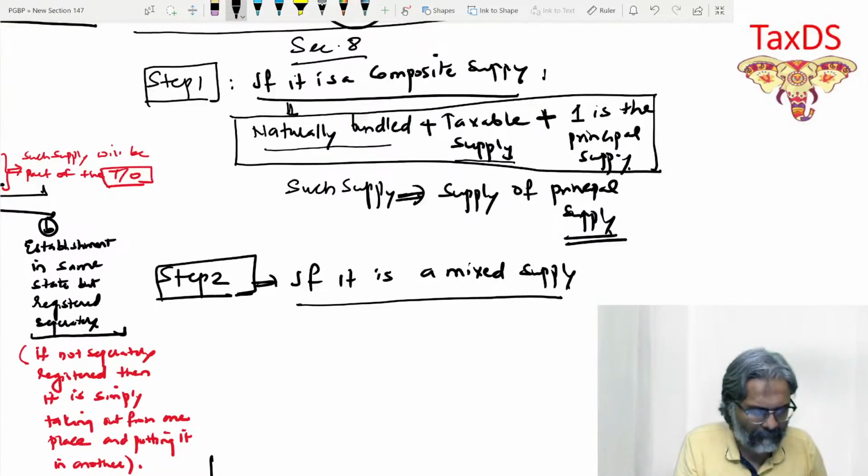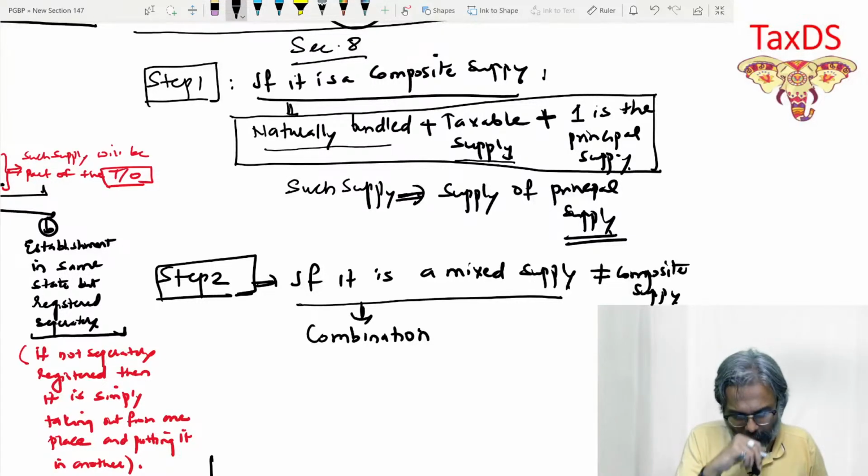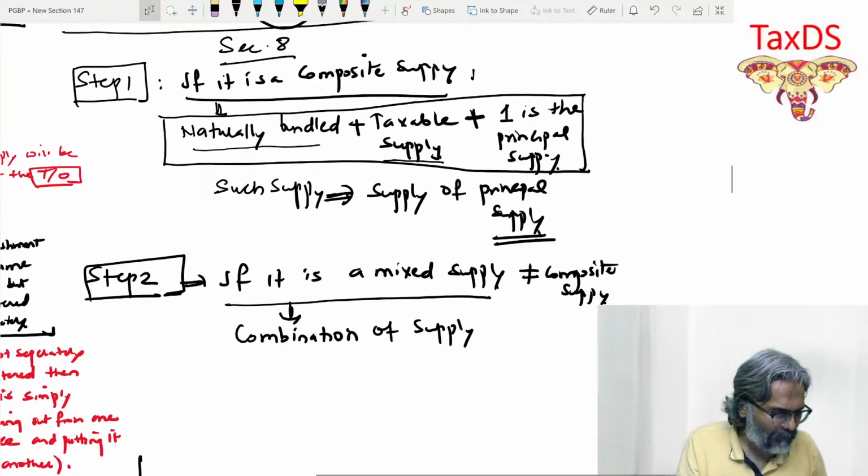So if it is a mixed supply, students, now what is mixed supply in this context? Be careful. This is a combination of supply. So it is not a composite supply. First of all, not a composite supply. That is the first one. So what is it? It is a combination of supply, either goods to goods or service to service or goods plus service, as the case may be. So it is a combination of supply. Yes, Ram, in this context.